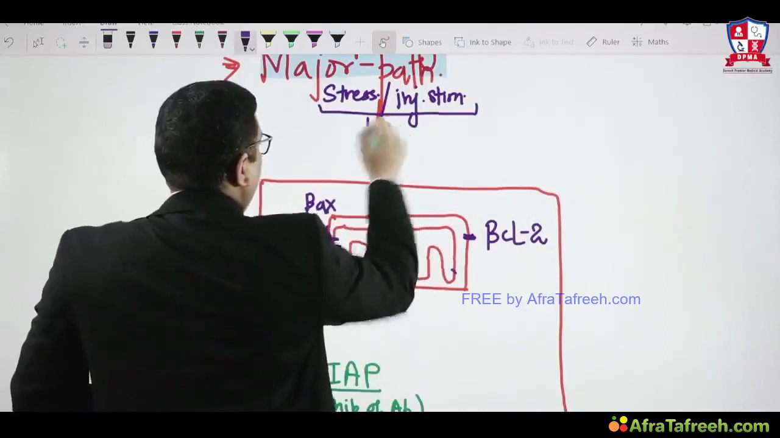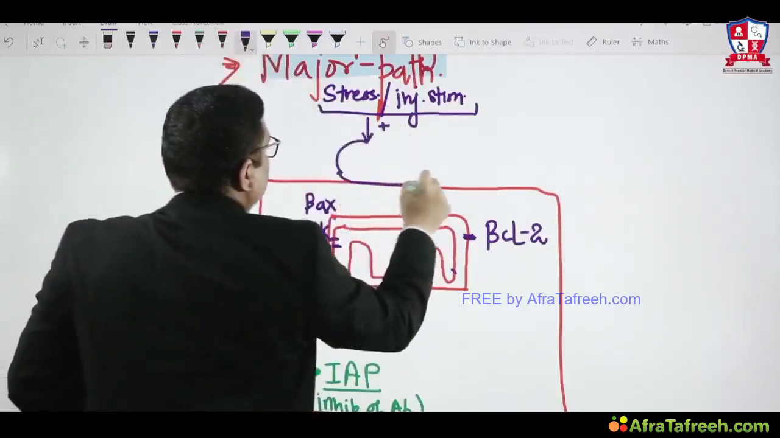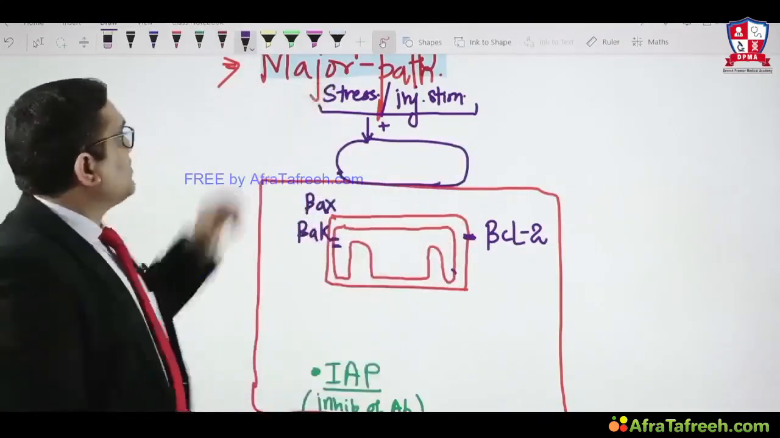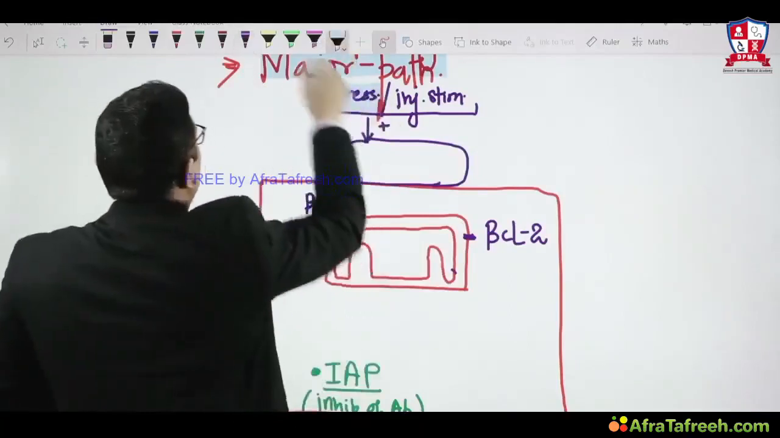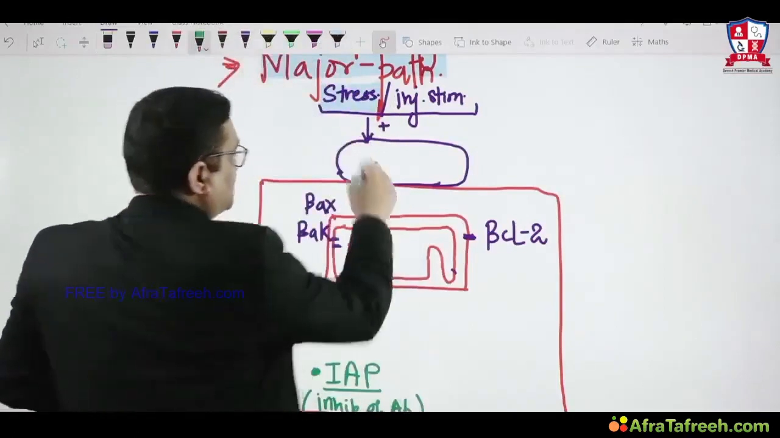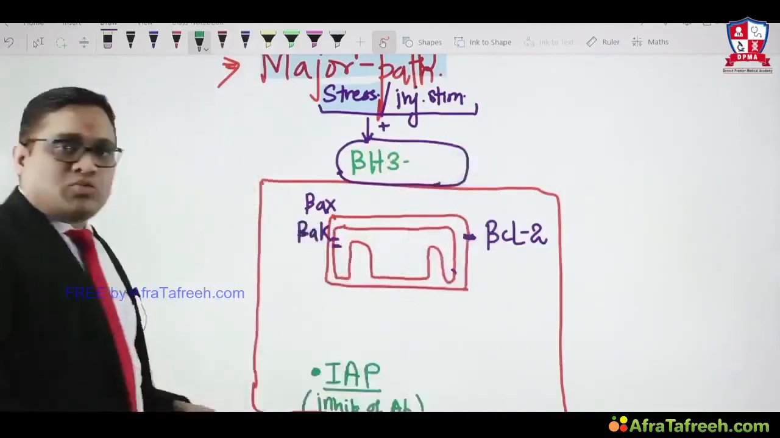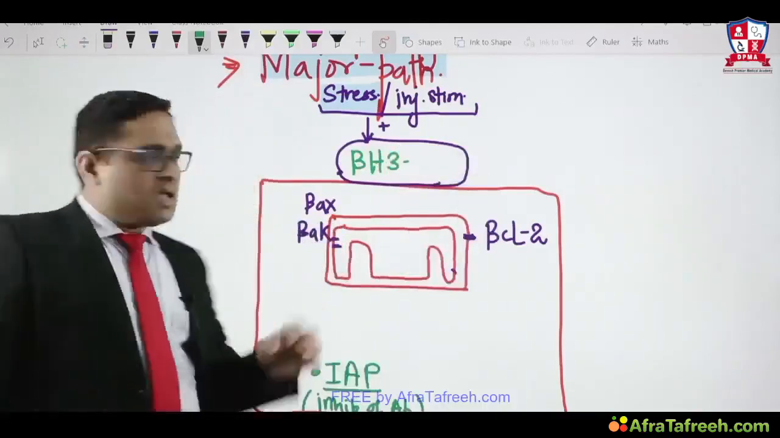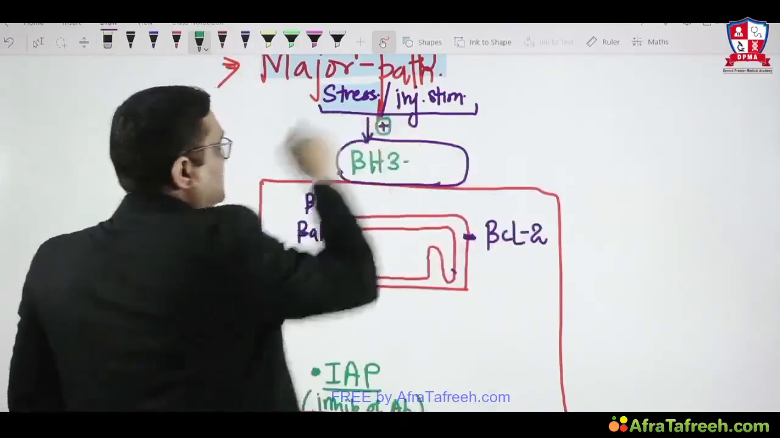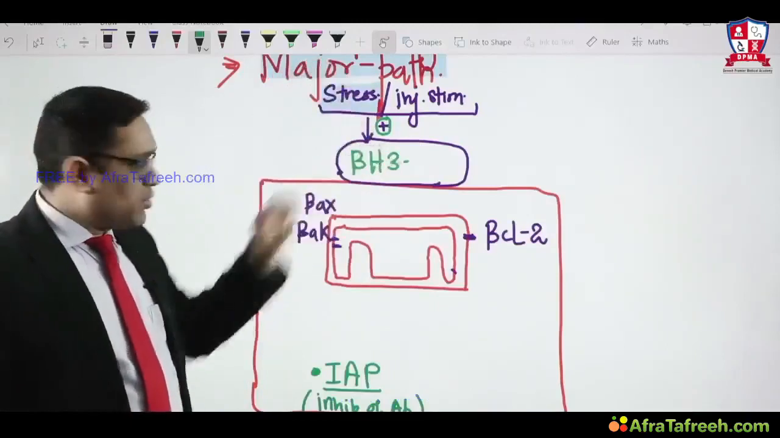This stress will activate a protein present on the cell surface. What is the name of this protein? You remember, whenever stress is there, stress sensors are present on the cell surface. The stress sensor we are seeing here is the BH3-only protein. So the BH3-only protein is a stress sensor, and stress will be activating this stress sensor, right?